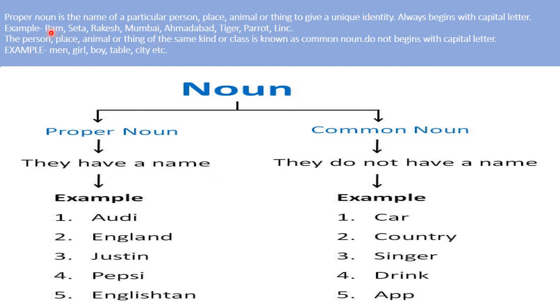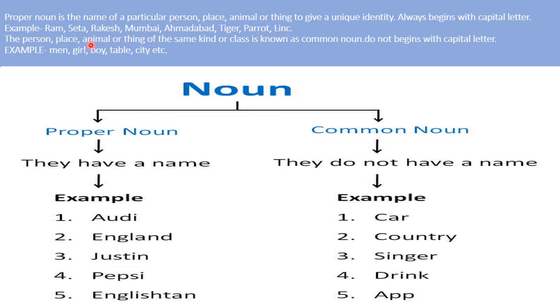For example, Ram. Here Ram, Sita, Rakesh, Mumbai, Ahmedabad, Tiger, Parrot, Link, all are started with capital letter. And Ram, Sita, Rakesh, they are particular name of person, so they are proper noun. Mumbai and Ahmedabad, the name of a particular place, so it is also proper noun. Tiger is the particular name of an animal. Parrot is the particular name of a bird. And Link is the particular name of a pen. So they all are proper noun.